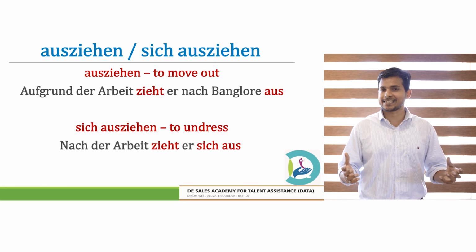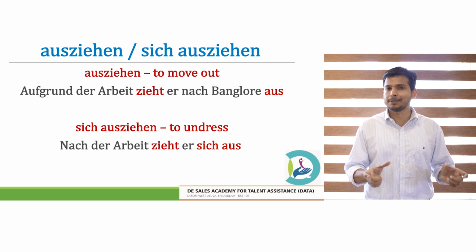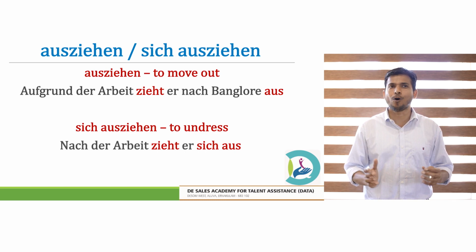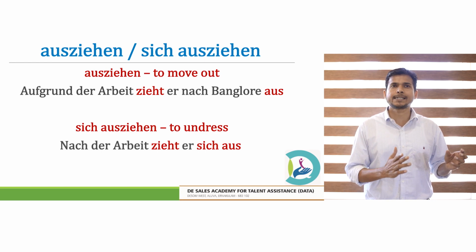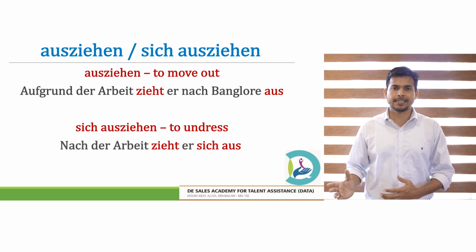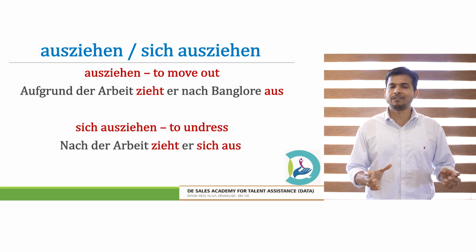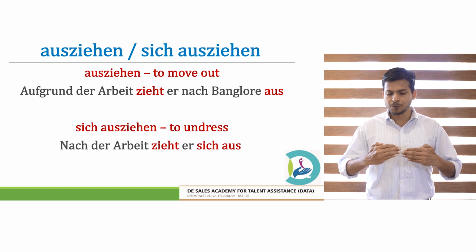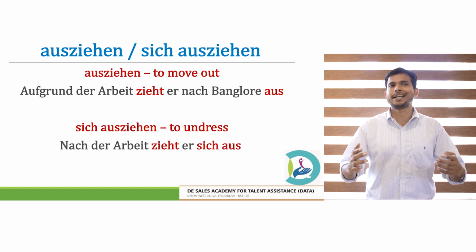Let's look at the second verb with a similar nature, used differently reflexively and non-reflexively. Ausziehen und sich ausziehen. Non-reflexively used, the meaning of the verb ausziehen is to move out. You move out from one place to another.